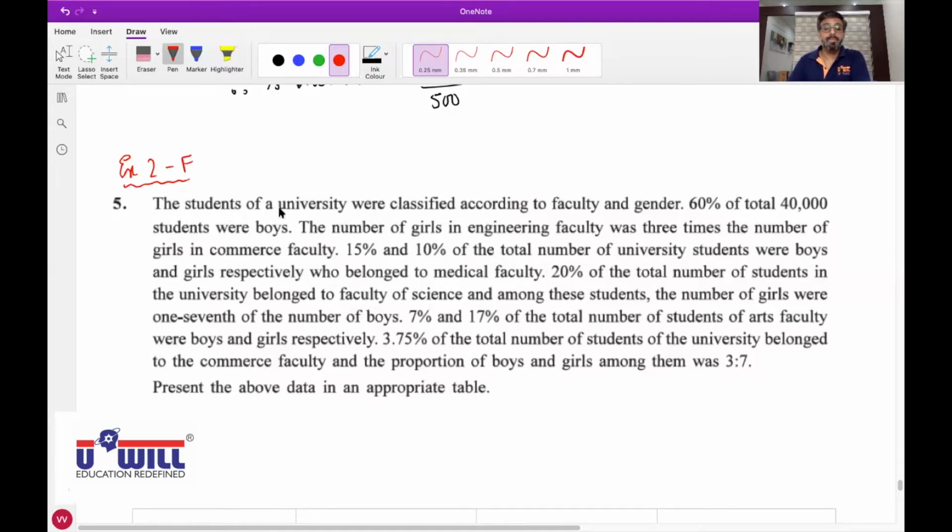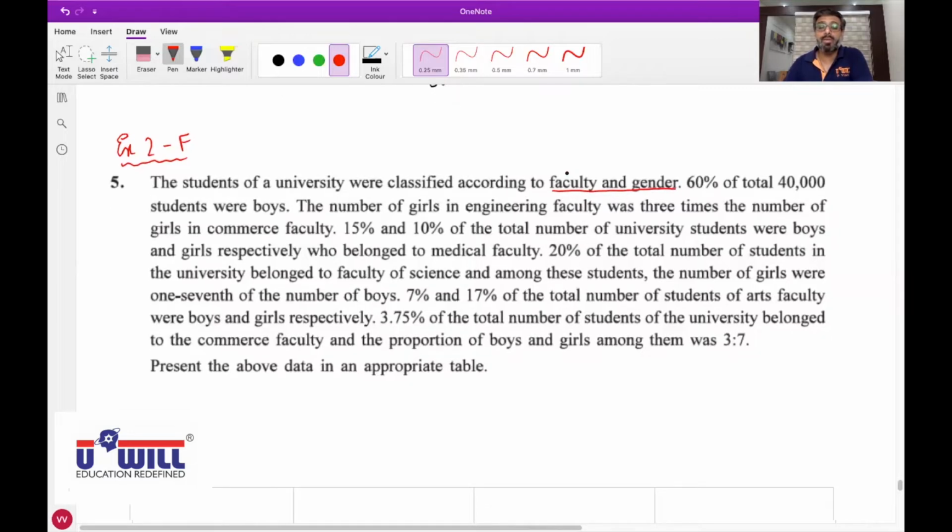The students of a university were classified according to faculty and genders. All of you underline faculty and gender. Already given according to faculty and gender means which are the two attributes involved. One is faculty, the other is gender. Yes. 60% of total 40,000 students were boys. The number of girls in engineering field. Just 1 minute. All of you underline boys. So in gender, of course, boys means the remaining are girls. Yes. Further.